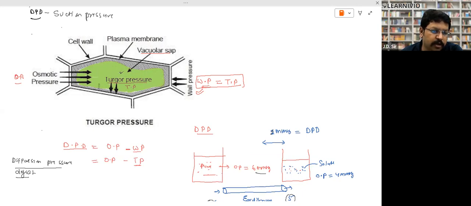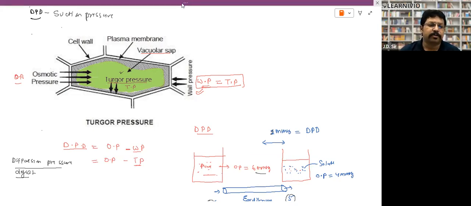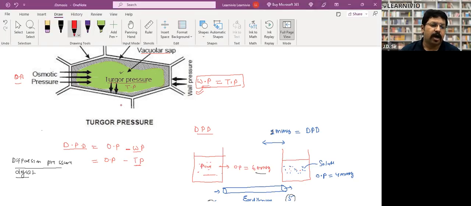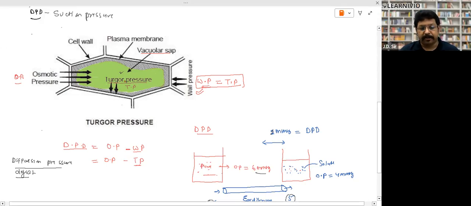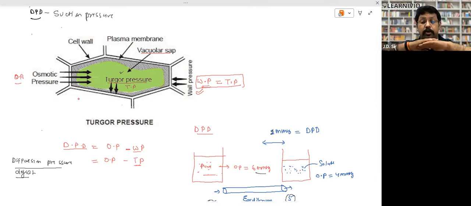When the cell swells, what will happen? It will start putting pressure outward. This pressure is called turgor pressure. Turgor pressure is the pressure imparted by the vacuole when it gets filled, from inside to outside of the cell, on the plasma membrane. Now the cell swells, and this cell is called a turgid cell.